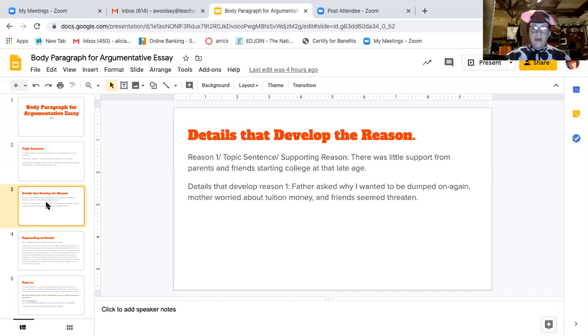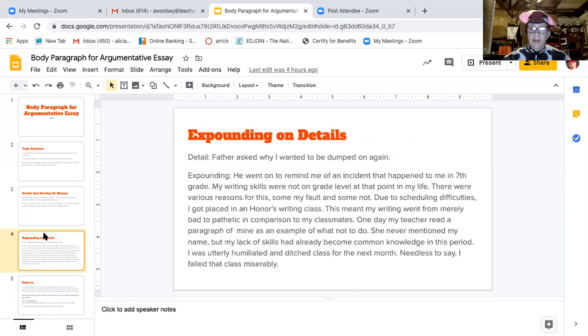Now I should, no. Father asked why I wanted to be dumped on again. Okay, mother worried about the tuition money and friends seemed threatened. So these are things they're going to talk about in the first paragraph. But he's going to need to expound on each one of these things. Expound means tell a little bit more about it. So let's go on to see what we can find about expounding on the details.